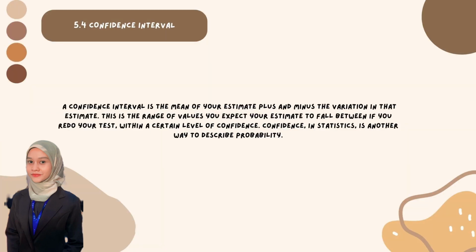The fourth is confidence interval. A confidence interval is the mean of your estimate plus and minus the variation in that estimate. This is the range of values you expect your estimate to fall between if you repeat your test within a certain level of confidence. Confidence in statistics is another word to describe probability.